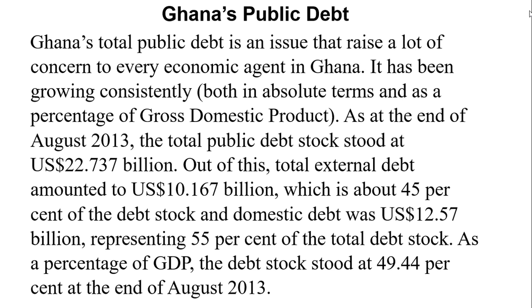As at the end of August 2013, the total public debt stood at 22.737 billion US dollars. Out of this, total external debt amounted to $10.167 billion, which is about 45% of the debt stock, and domestic debt was $12.57 billion, representing 55% of the total debt stock. As a percentage of GDP, the debt stock stood at 49.44% at the end of August 2013.